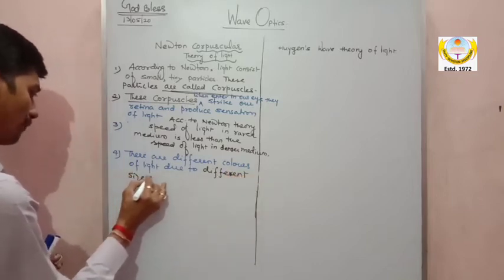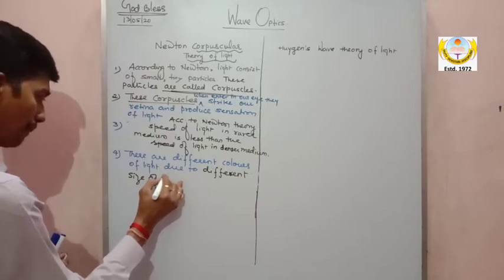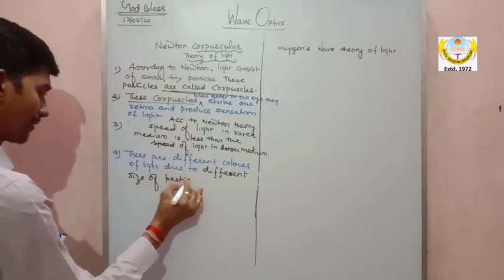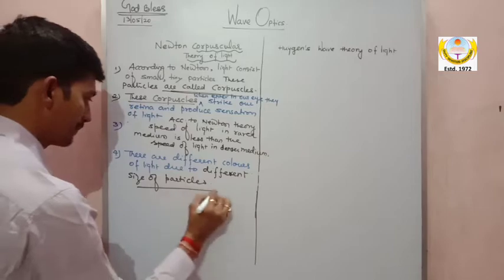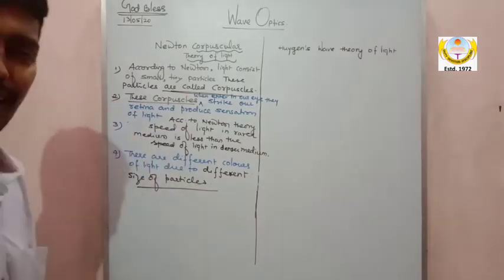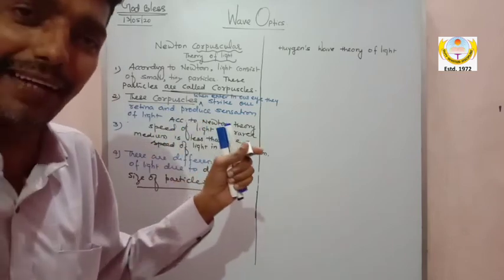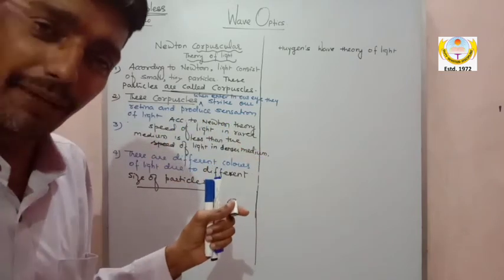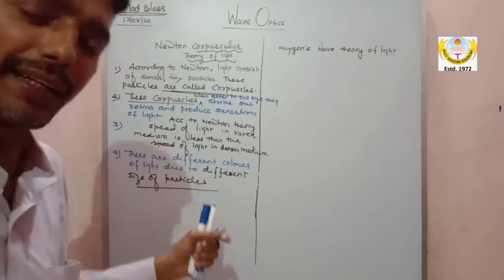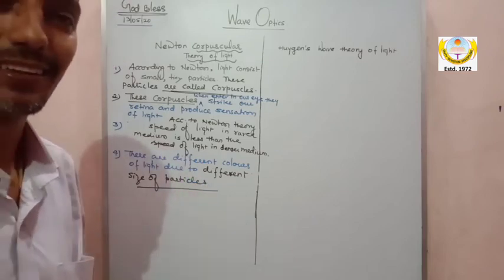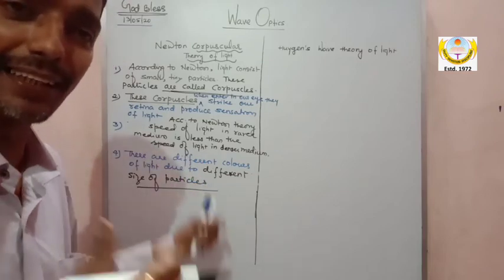He used to say the different colors of light are due to different size of particles, because he believed light is tiny particles. So the different sizes of the particles cause different colors. The particle is of different size, it has a different color.